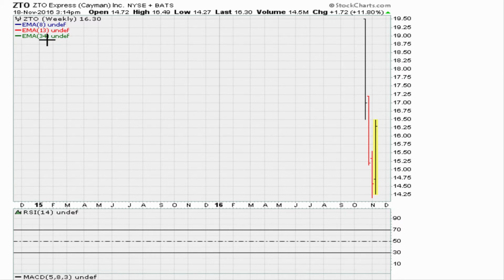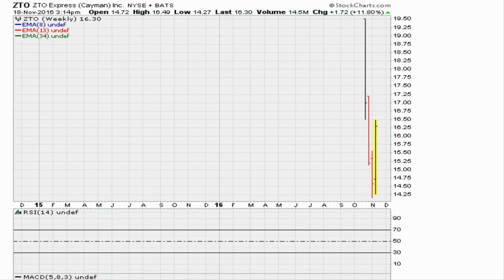Let's take a look at ZTO, which is an IPO from, let's call it, late October, about 4 weeks ago. And it's been down since the IPO. We can see here from 19.50 went all the way to 14.25. Recently we've seen a move. For the week it is up about 11%.